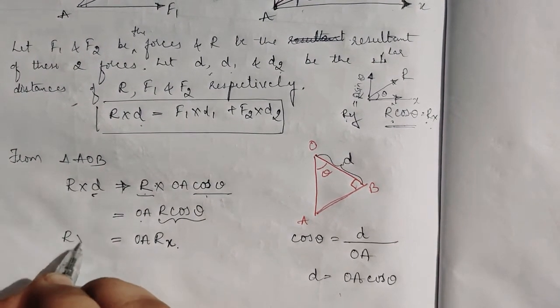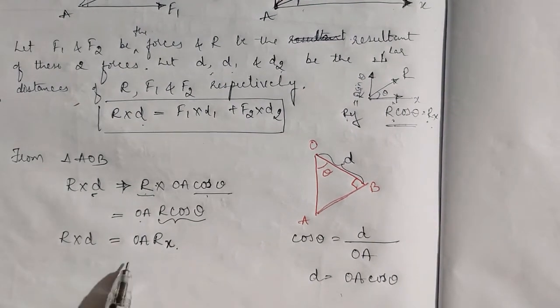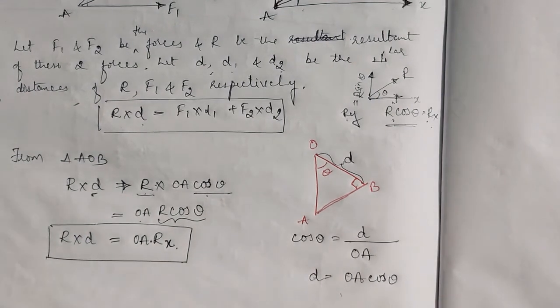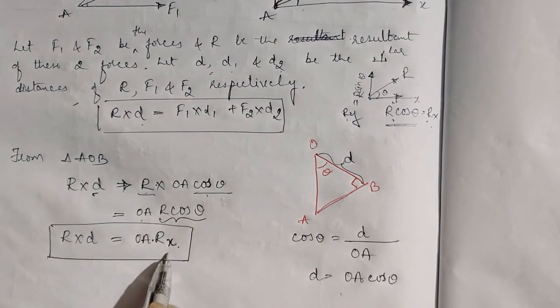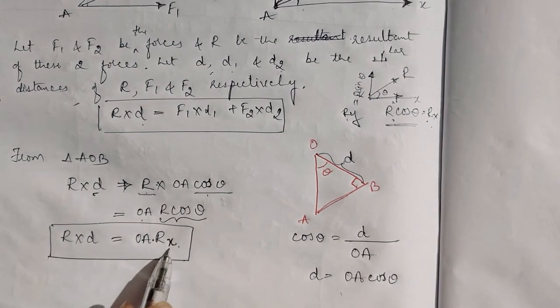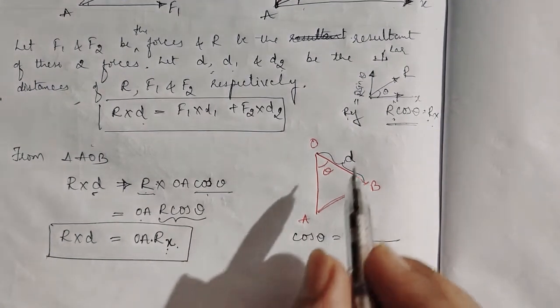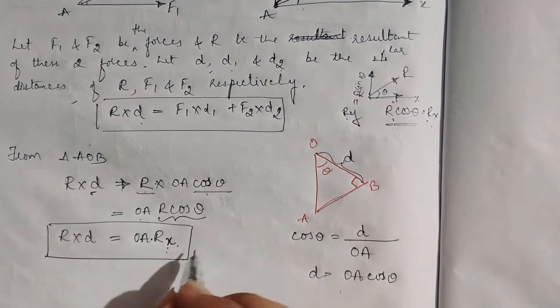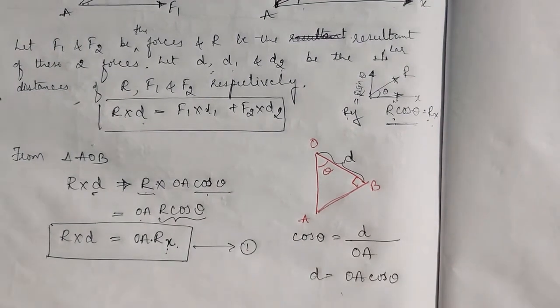So R into D is nothing but OA into Rx, means R subscript X is the component of R in the direction of X, that is horizontal. I'll take it as equation number 1.